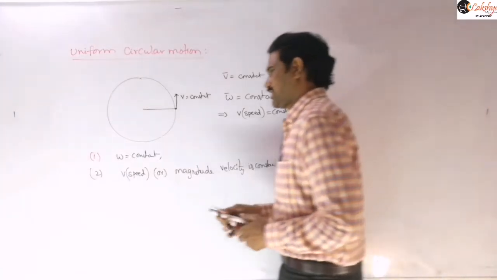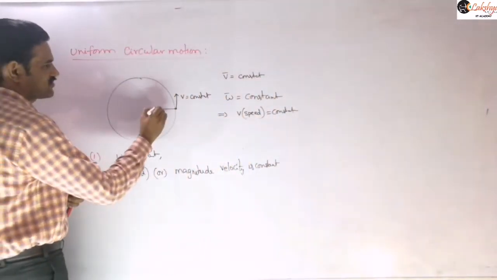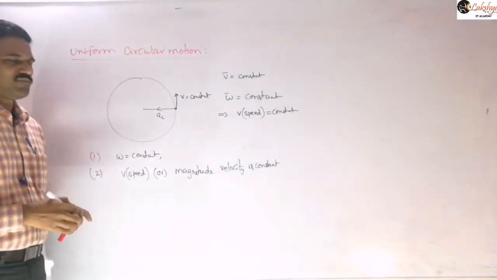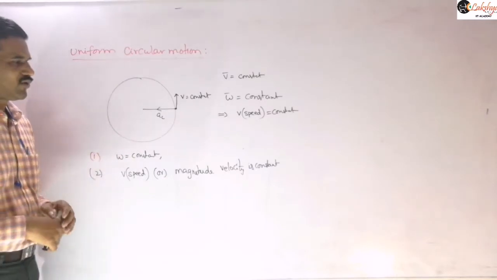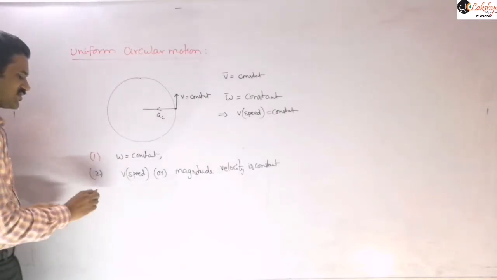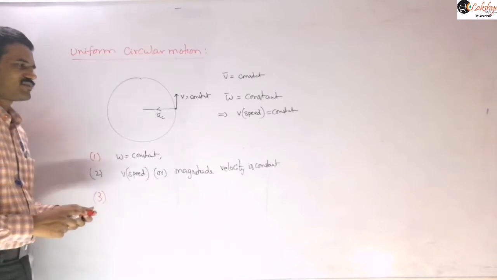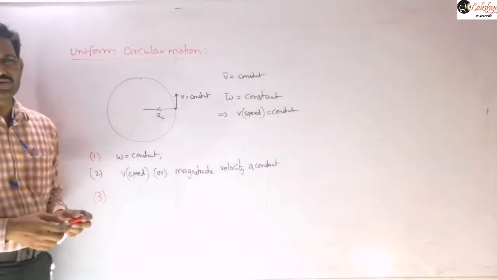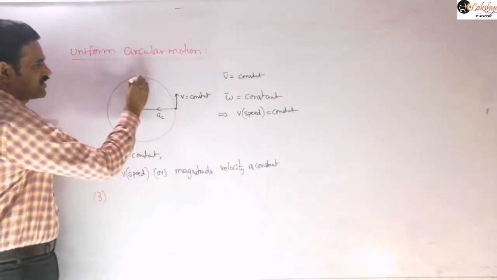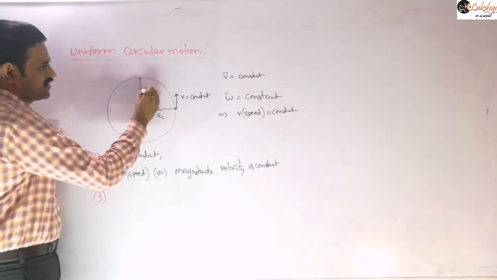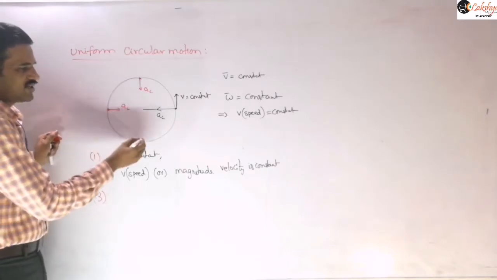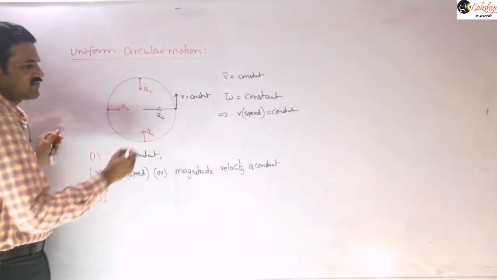Then what about the centripetal acceleration? You know, centripetal acceleration will be there like this. And we discussed the formula for the centripetal acceleration also, r omega square, or you can write it as v square by r. So is the centripetal acceleration constant? Centripetal acceleration is also variable. Why? Because acceleration is also a vector quantity, so the direction of acceleration is changing. When the particle is here, centripetal acceleration will be there like this. If the particle reaches this topmost point, then centripetal acceleration will be there like this. So at different points, you get the centripetal acceleration in different directions.